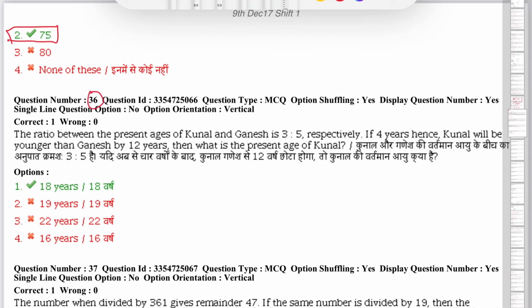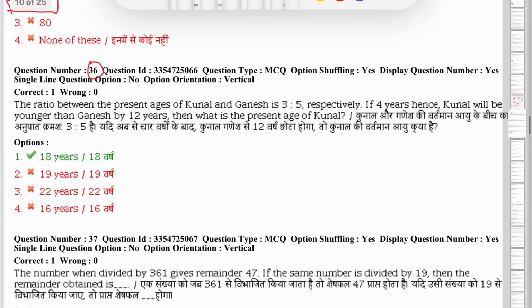The question is the ratio between the present age of Kunal and Ganesh is 3:5 respectively. If 4 years hence Kunal will be younger than Ganesh by 12 years, then what is the present age of Kunal?